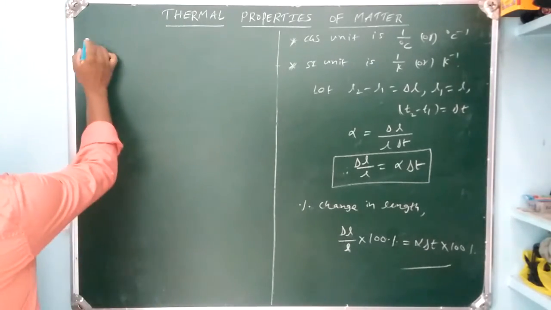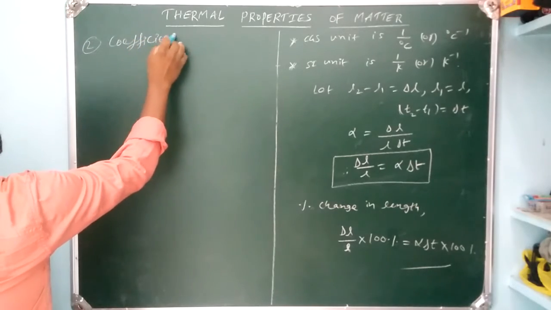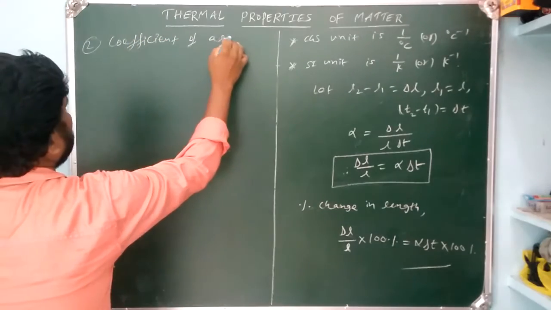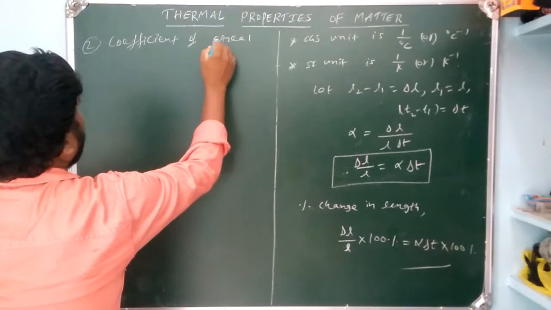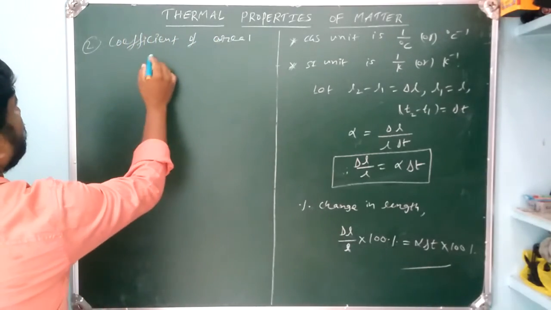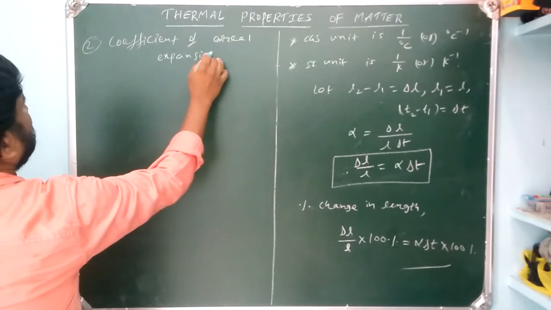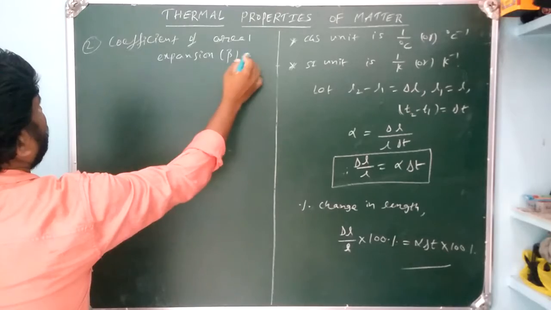Okay, that is the coefficient of areal expansion. Second one is the coefficient of areal expansion, that is beta.